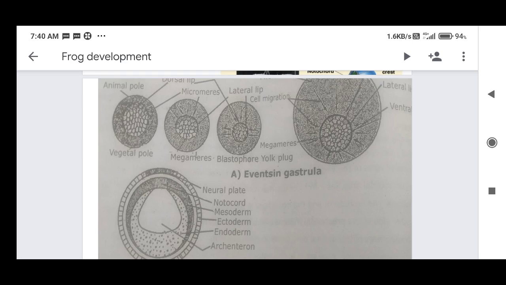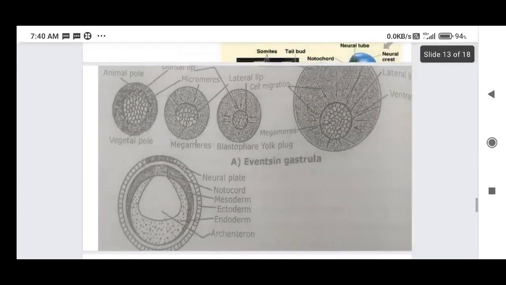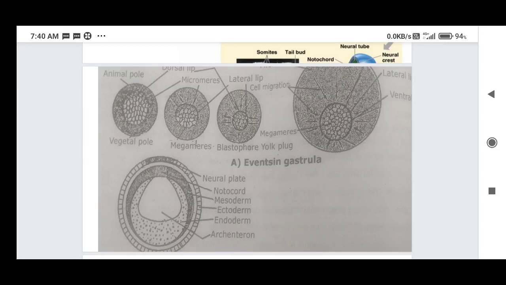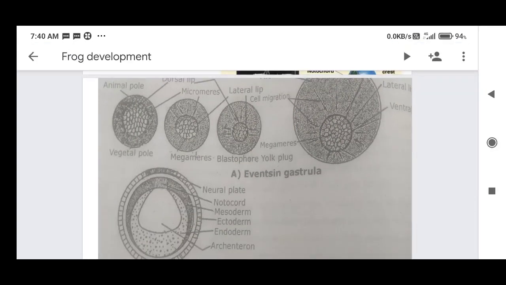The animal pole cells become active, undergo rapid divisions, and many cells are produced. Those cells migrate towards the archenteron, and here especially the dorsal lip and upper lip are there.